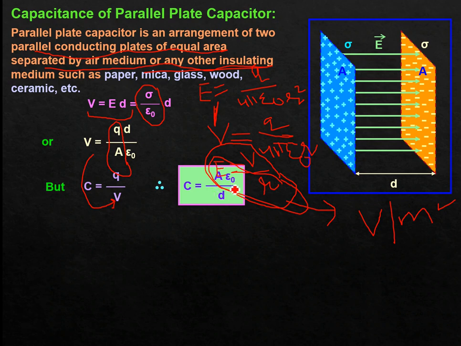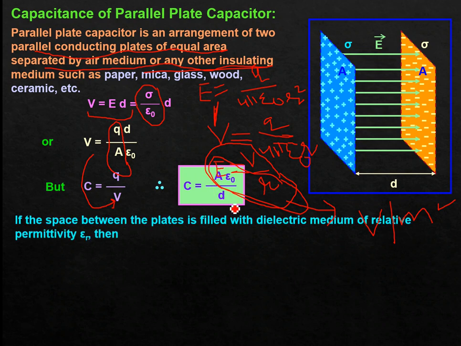C comes out to be epsilon naught A divided by D. Epsilon naught is the electrical permittivity of free space if vacuum is present here, A is the common area, and D is the separation between the parallel plates. If the space between the plates is filled with a dielectric medium of relative permittivity epsilon r, then whenever we replace free space or vacuum by any medium, epsilon naught is replaced by epsilon, and epsilon r is equal to epsilon divided by epsilon naught.